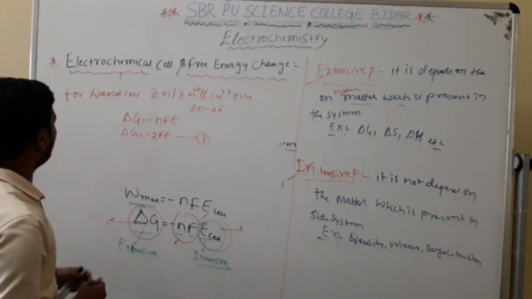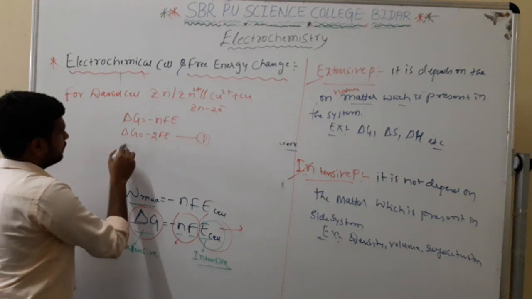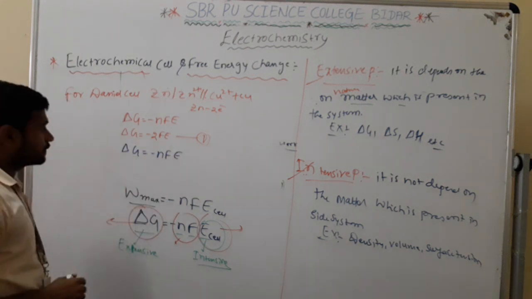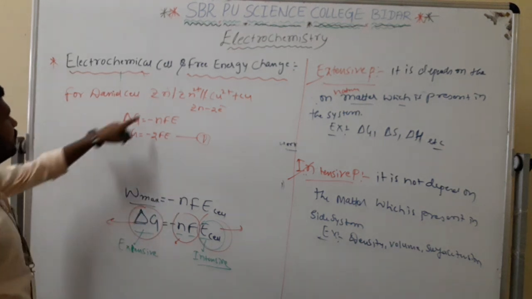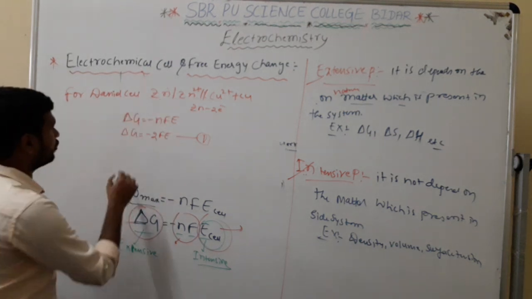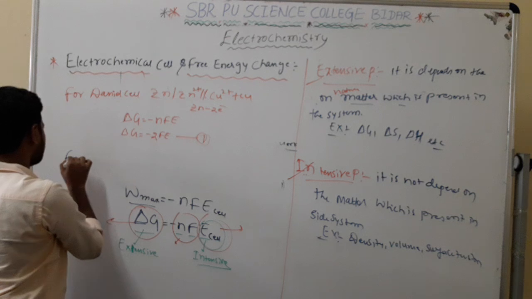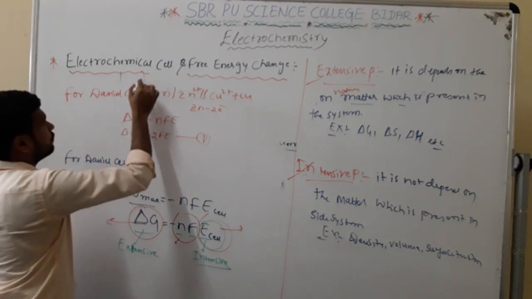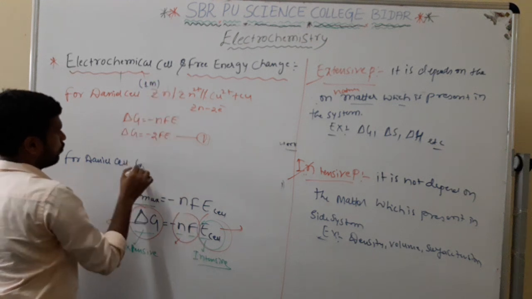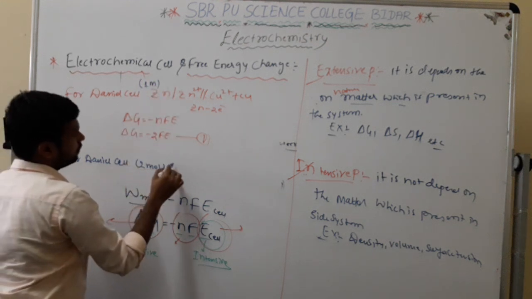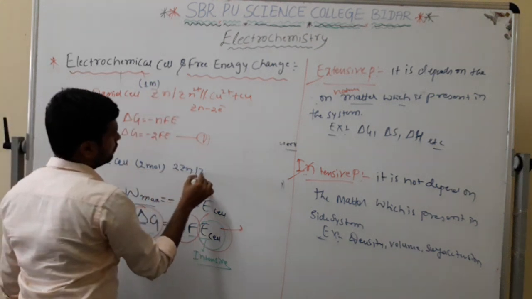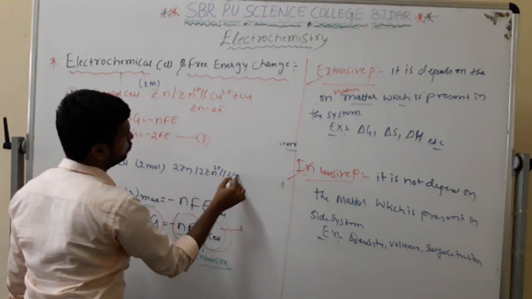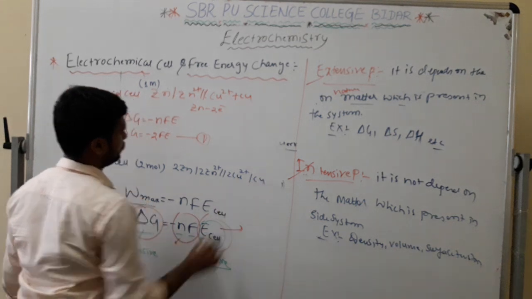Now take up the second one. If I am making delta G equals minus nFE, taking here 2 moles of zinc, again for the Daniel cell: 2 Zn, 2 Cu2+, this is Cu.